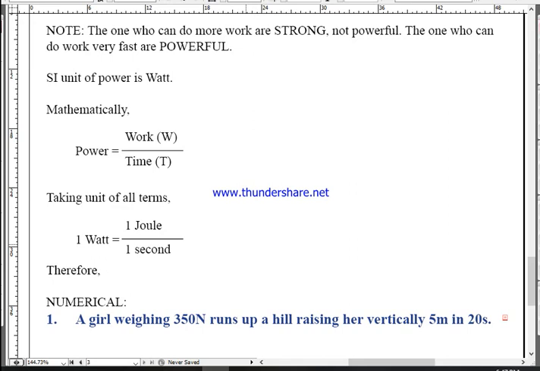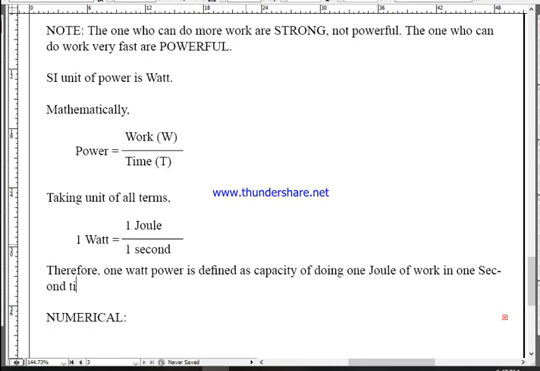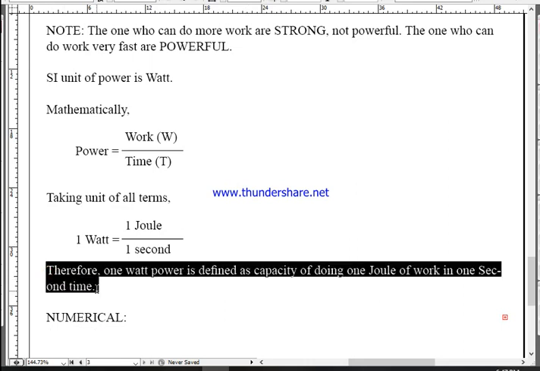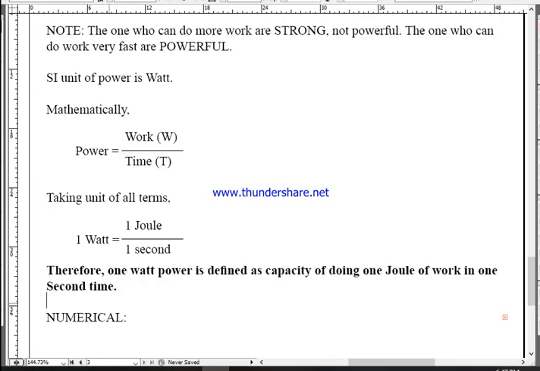Therefore, 1 watt power is defined as the capacity of doing 1 joule of work in 1 second time. Okay, this is an important point, because you are frequently asked to define 1 watt power, so you need to write this much.